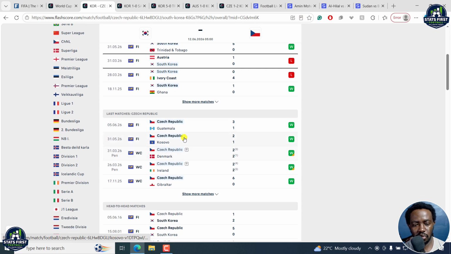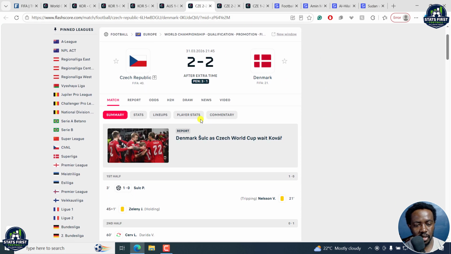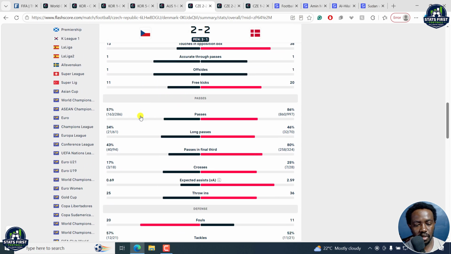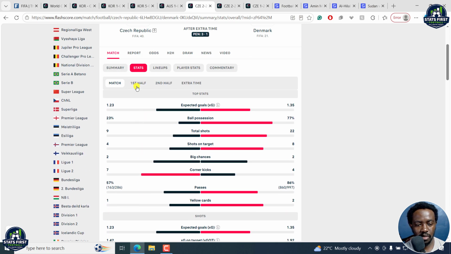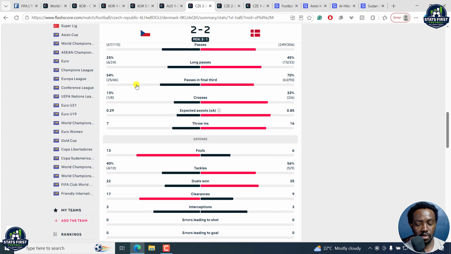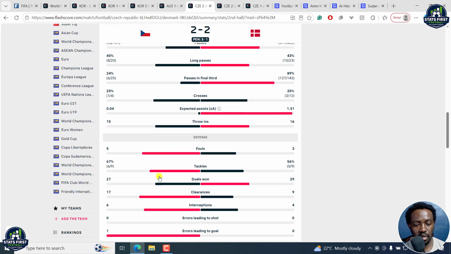I'm actually going to go into the competitive matches for Czech Republic versus Denmark versus Ireland, because the World Cup is competitive. Everybody wants to qualify for the next stage. So we see the Czech Republic versus Denmark, and then we look at the stats. The Czech Republic committed 20 fouls to 11. Remember, there was extra time, so how many fouls did they commit in the first half? They committed 13 fouls, and in the second half about 5.